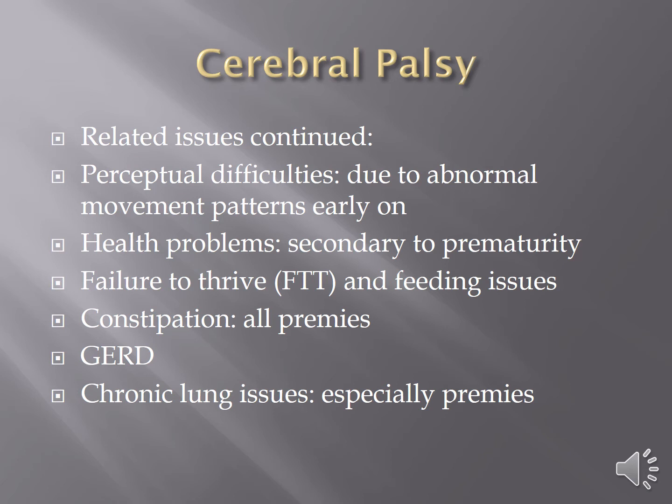Some of the other things that we might see when a child has cerebral palsy are perceptual difficulties. So the way children learn things like on, under, through, over, the way they learn those perceptual concepts is by doing them. They learn under by getting stuck under the couch, and somebody says, "Hey, Bobby, what are you doing under the couch?" And they learn things like on by doing the boogie woogie on the kitchen table, and their mom comes in and says, "What are you doing on the table? Get off now." And that's how they learn on and off and the other concepts.